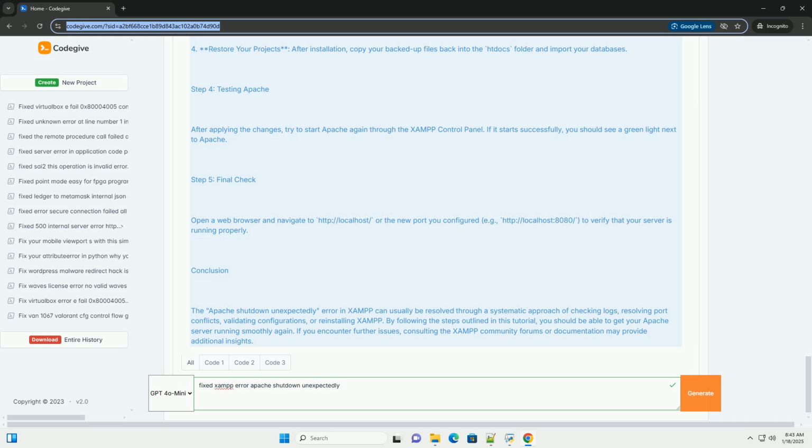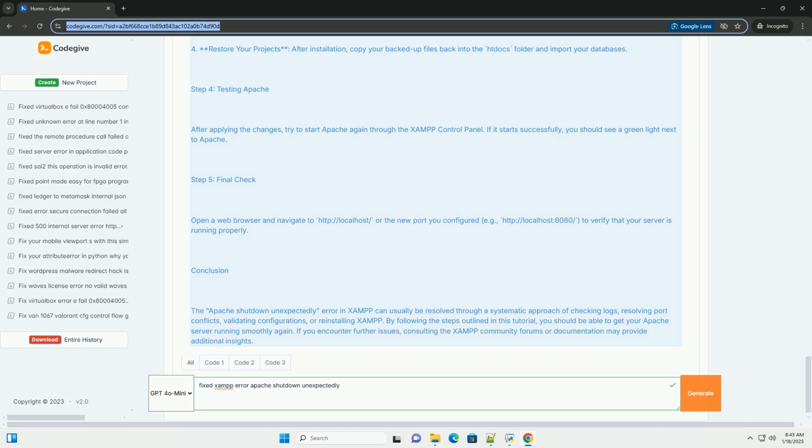Step 3. Common solutions. Here are some common solutions to fix the Apache shutdown unexpectedly error. 3.1 Check for port conflicts. Apache typically uses port 80 and/or 443. If another application is using these ports, like Skype, IIS, or another web server, you may encounter this error.